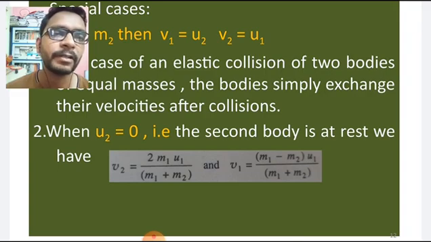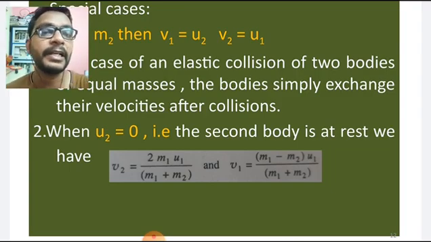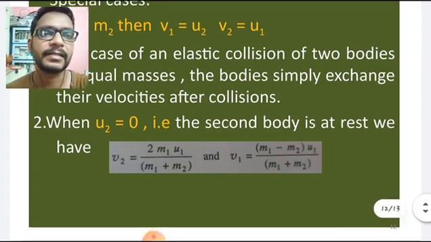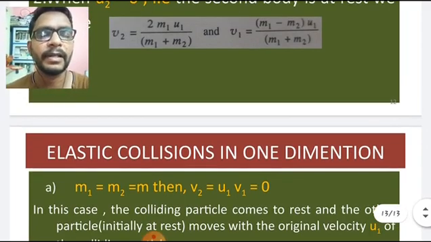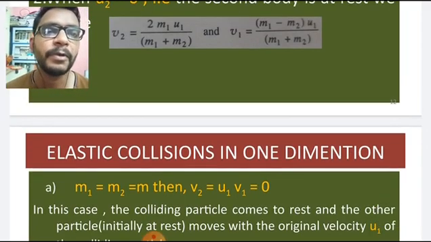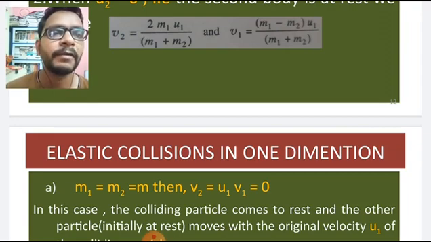That means after the collision, both the bodies get velocities. Let us see sub cases in this condition. The first one is where m1 equals m2 equals m. Substitute m1 equal to m2 equal to m in the above equation. What do we get? We get v2 equal to u1 and v1 equal to 0.